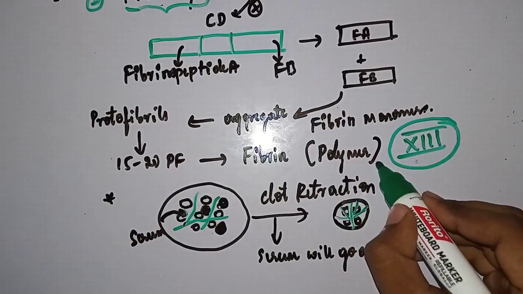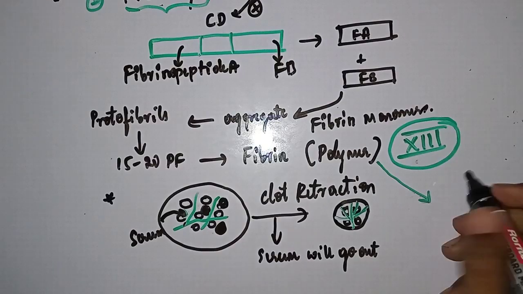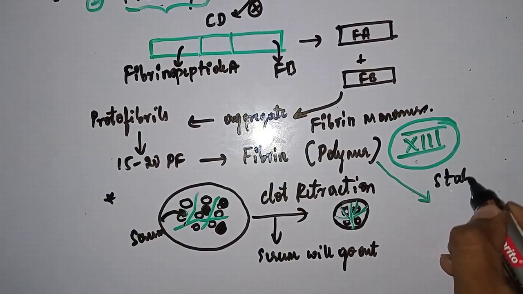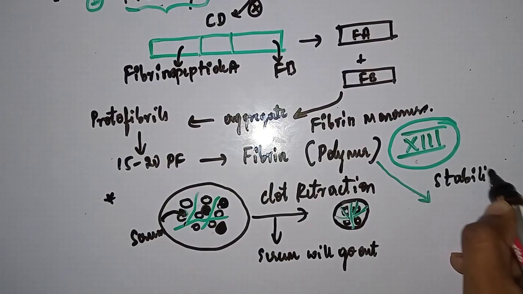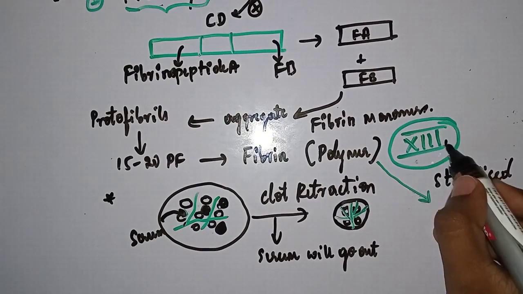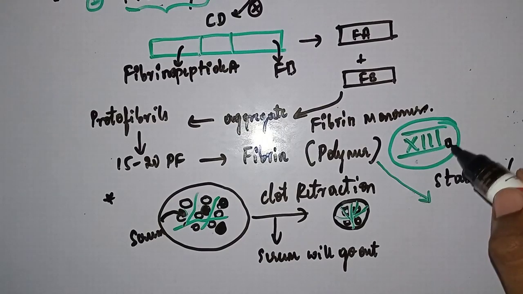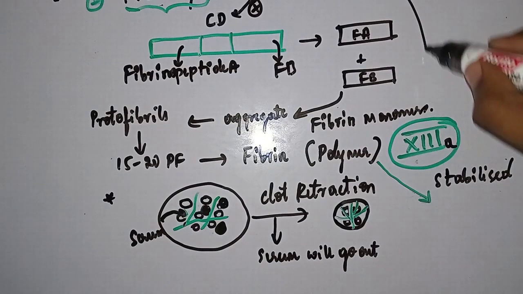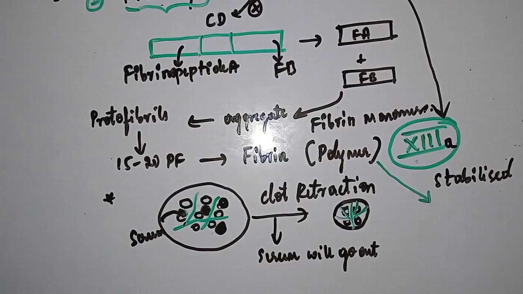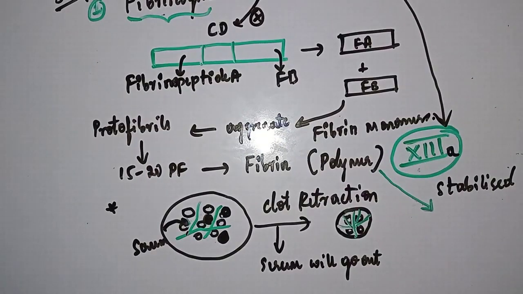For stabilization, this fibrin, after all these processes, must be stabilized, right? For stabilization, activated factor 13 is required. So again, which factor activates factor 13? Nothing but thrombin, right?